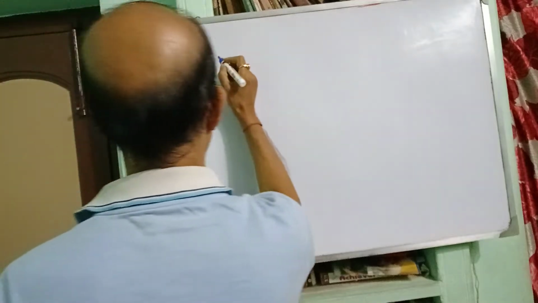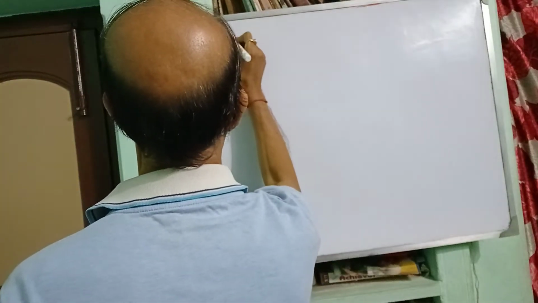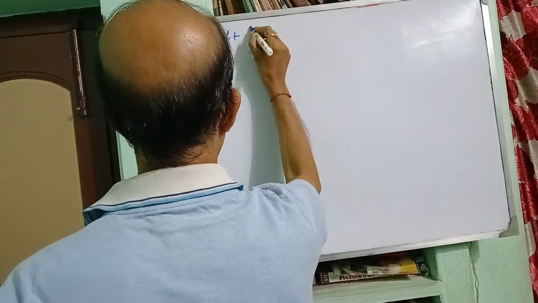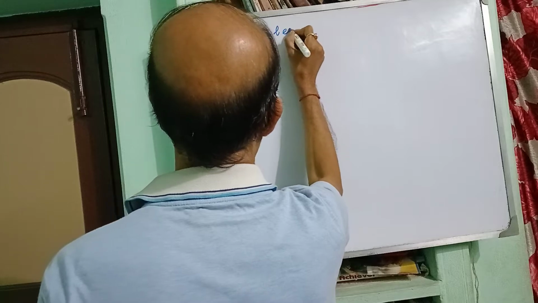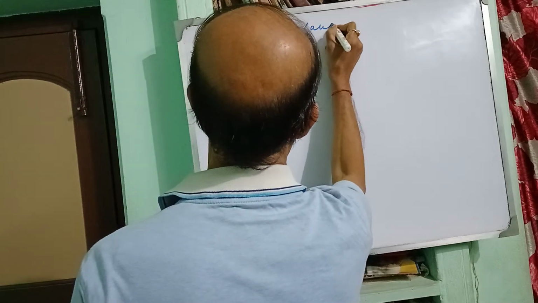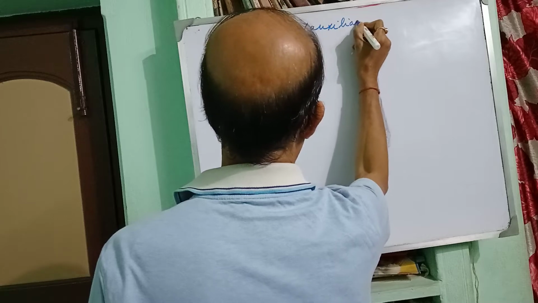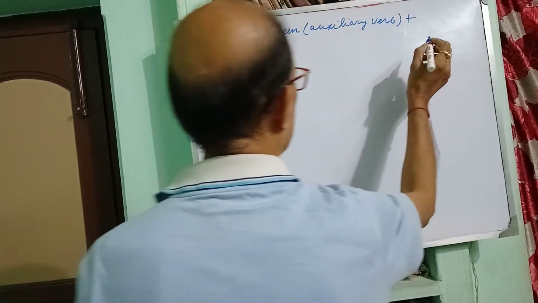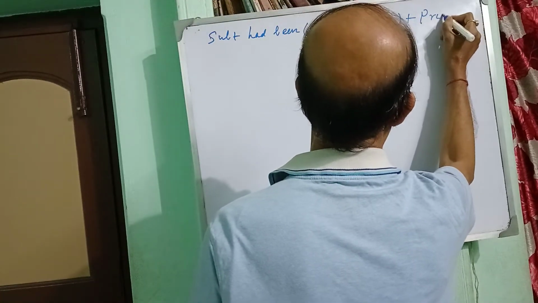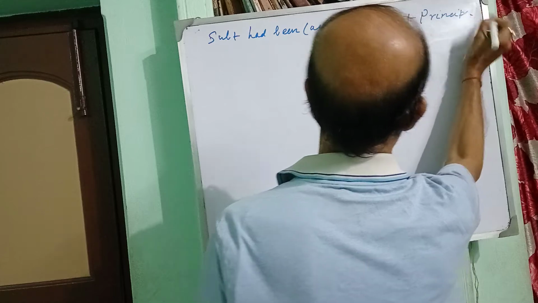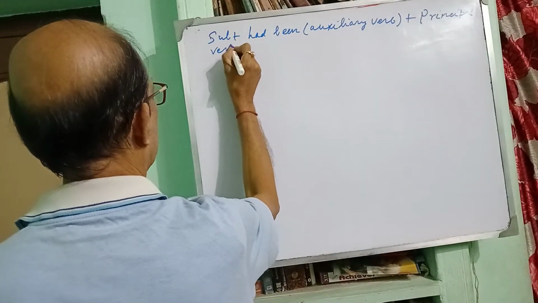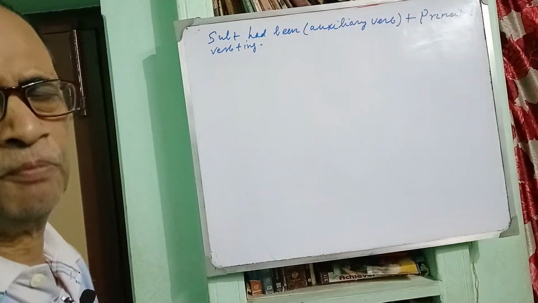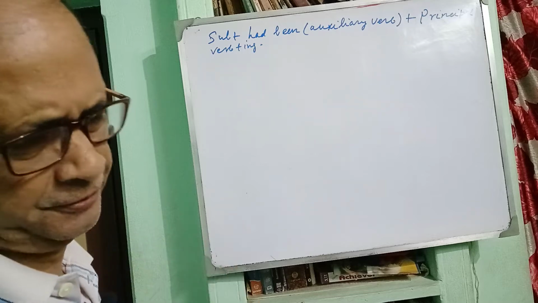And the method of construction is subject plus verb plus had been, that is auxiliary verb, plus principal verb plus ing. This is the formula of past perfect continuous tense.